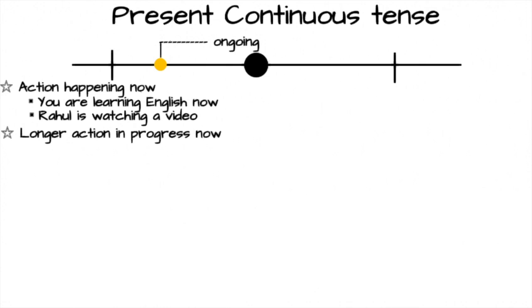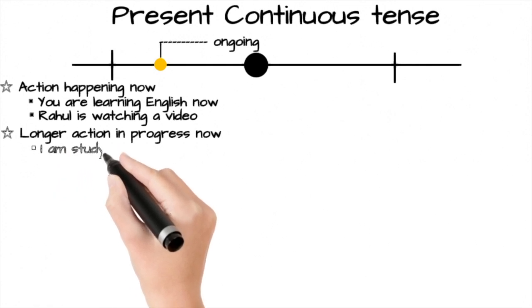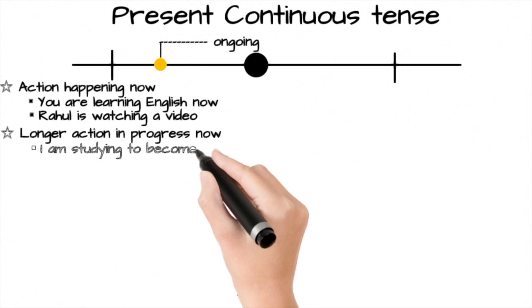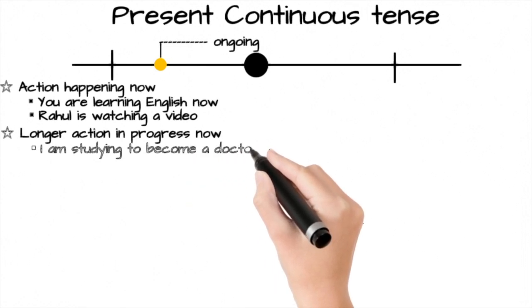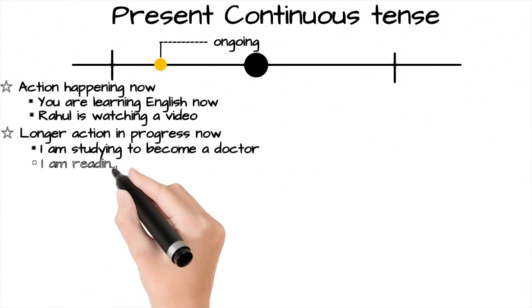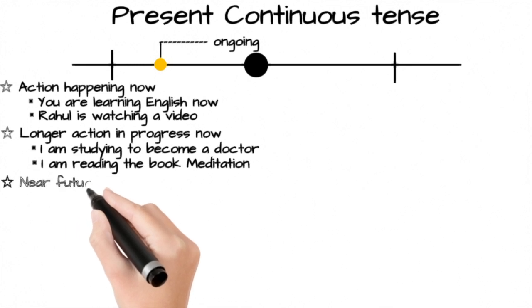Sometimes we use the present continuous to say that we are in the process of doing a longer action which is in progress. However, we might not be doing it at this exact second. For example, I'm studying to become a doctor. In this example, it is not necessary that I'm studying while I'm talking to you at this moment. Second example, I'm reading the book Meditation. Similarly, in this example, it is not necessary that I'm reading the book at this moment.